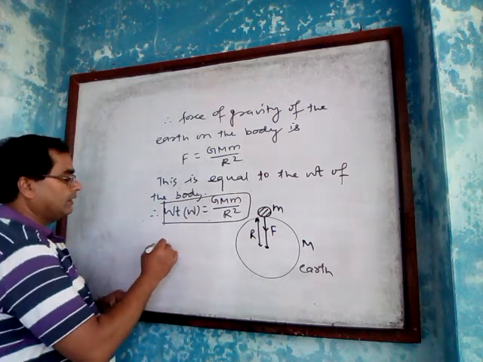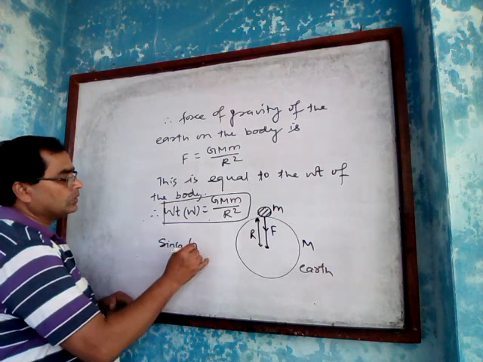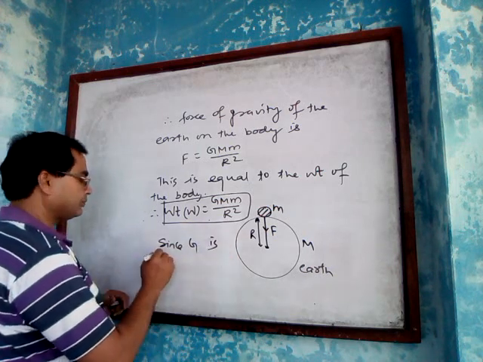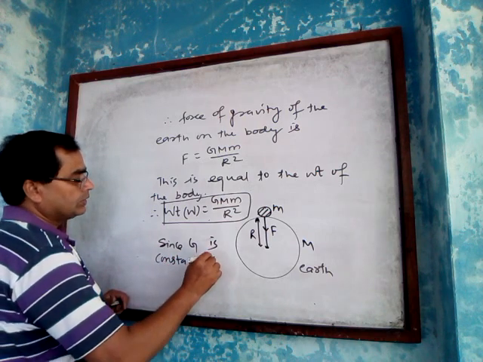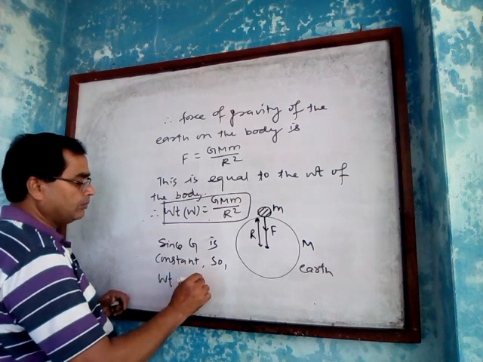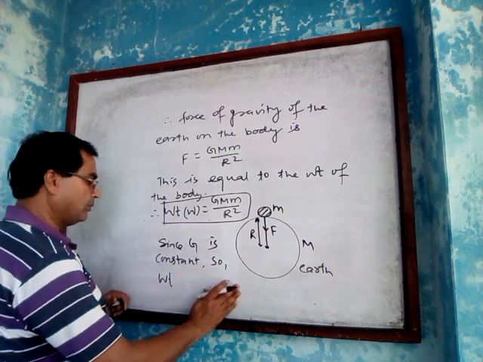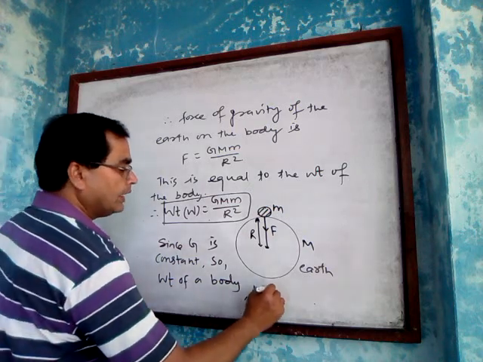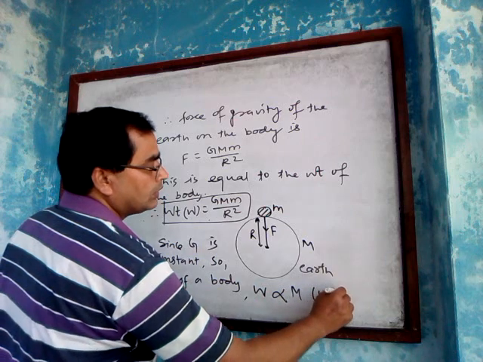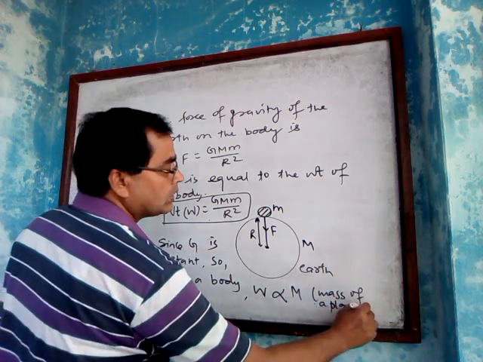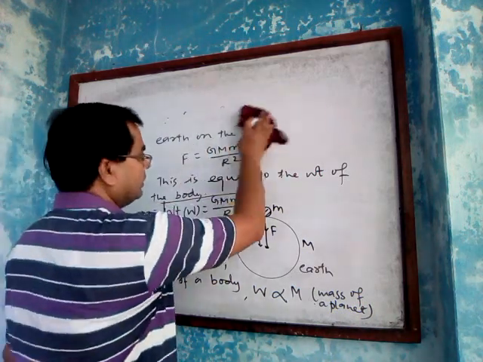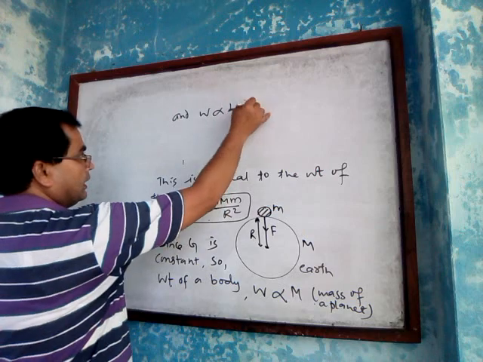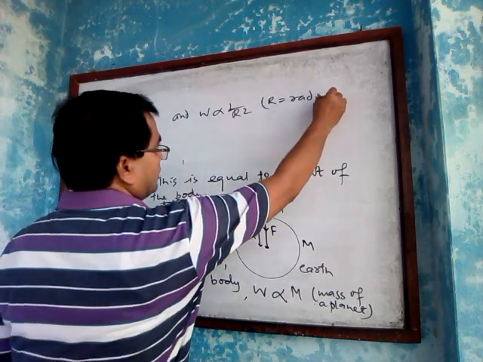Okay, here since G is constant, weight is directly proportional to M, mass of the planet, and weight is inversely proportional to R square, radius of a planet.